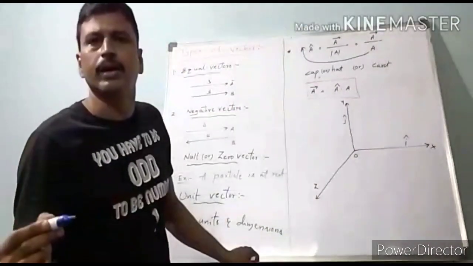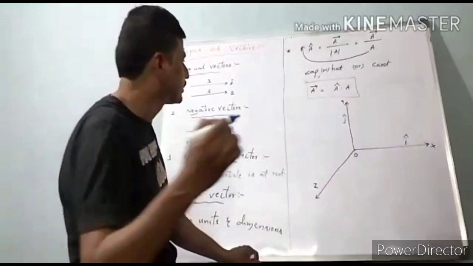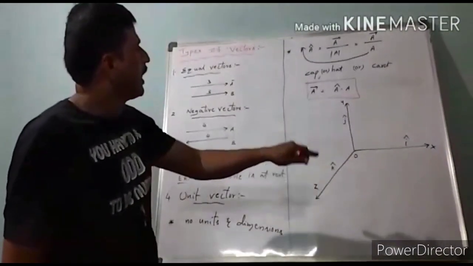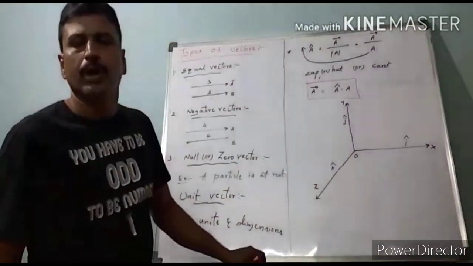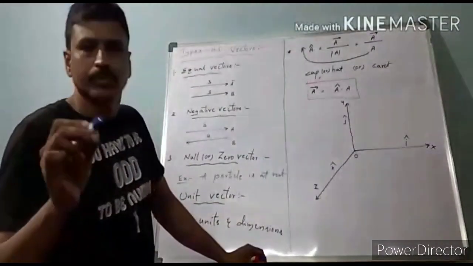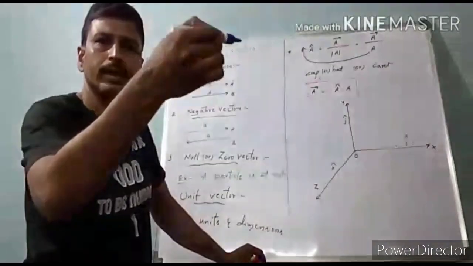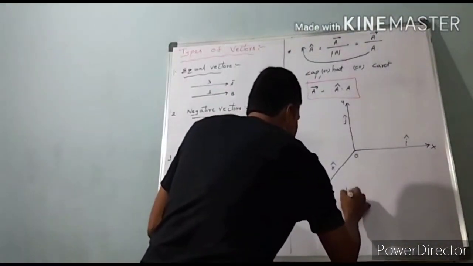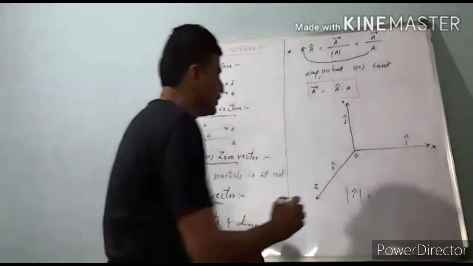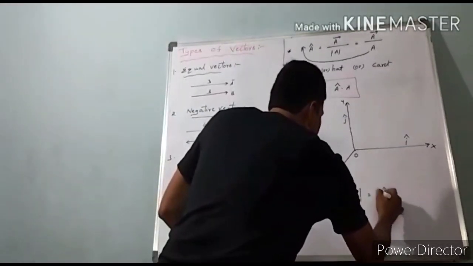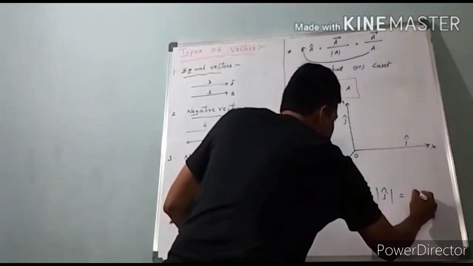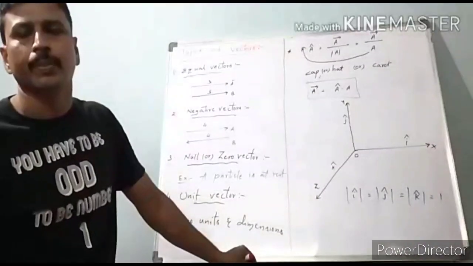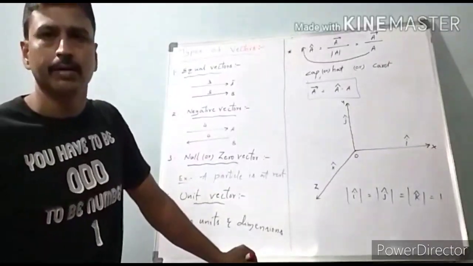The unit vector along z-axis is k cap. So i cap, j cap, k cap are unit vectors along OX, OY and OZ. So the magnitude of i cap is equal to magnitude of j cap is equal to magnitude of k cap, which is equal to 1. Okay, did you understand? Write down.